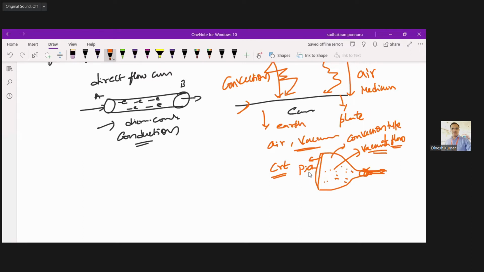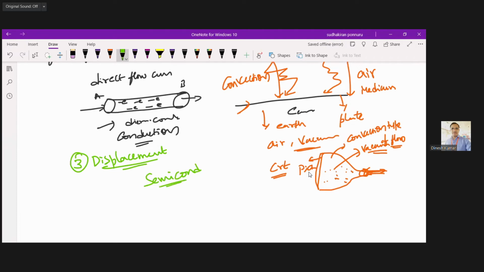And the third one is known as displacement current density. You can have this with respect to semiconductor flow of current.